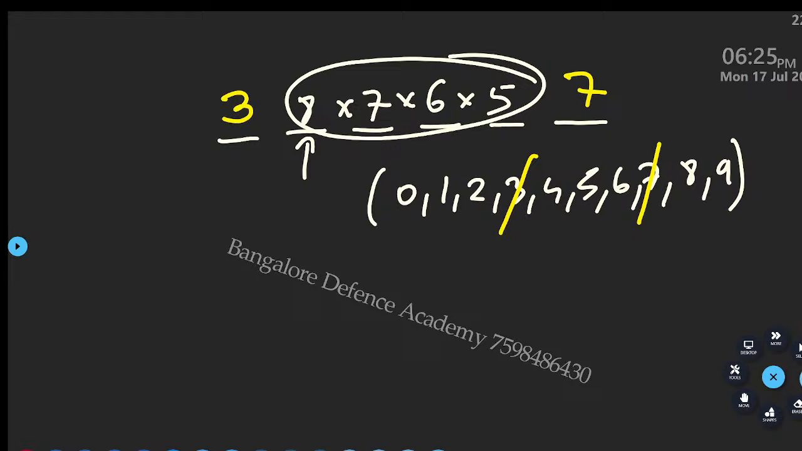They will ask you the ratio. Okay, the 9th term is in the ratio with the 8th term. Okay, find the ratio, something like that.